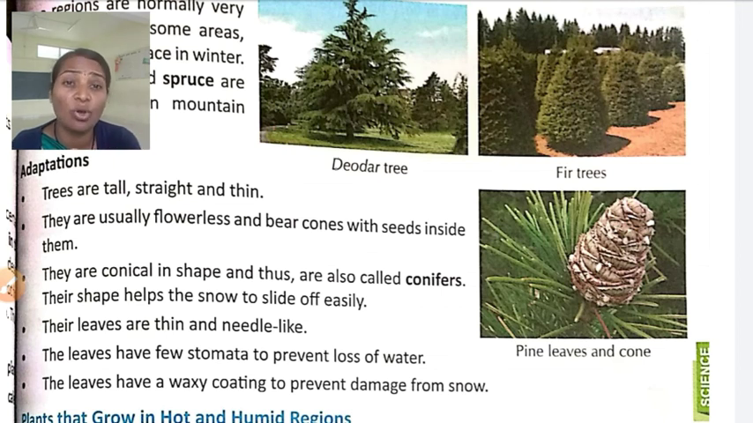First, they are tall, straight and very thin. They are usually flowerless and bear cones with seeds inside them. They are conical in shape and thus are called conifers. Their shape helps the snow slide off easily. The leaves are thin and needle-like. The leaves have a few stomata to prevent loss of water, and a waxy coating to prevent damage from the snow. These are the adaptations in mountain region plants.